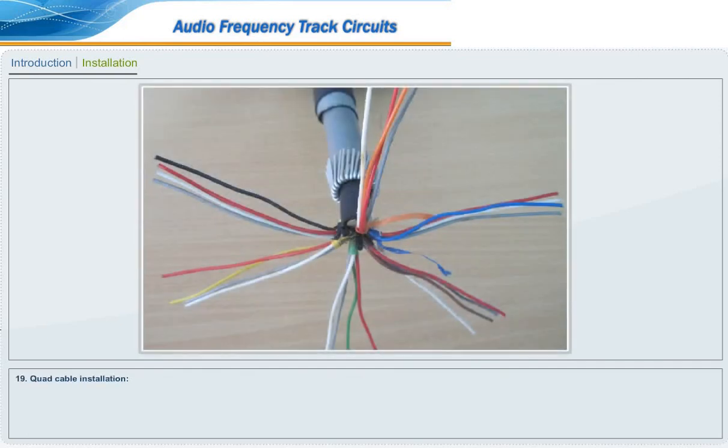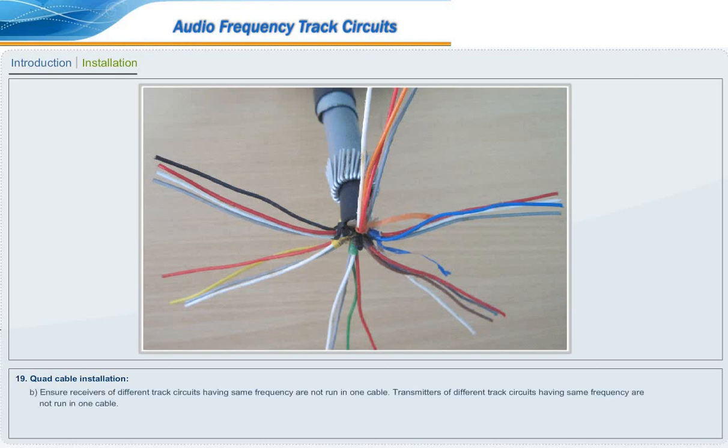Quad cable installation. Ensure transmitter conductor and receiver conductor of the same track circuit are not run in one cable. Ensure receivers of different track circuits having the same frequency are not run in one cable. Transmitters of different track circuits having the same frequency are not run in one cable.